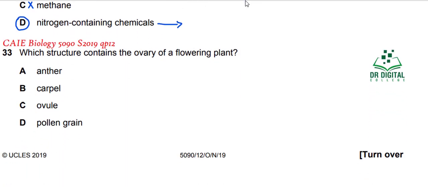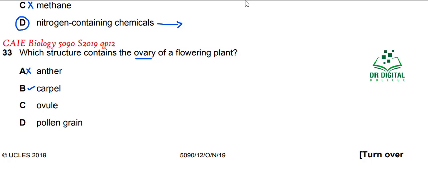In question 33, which structure contains the ovary of a flowering plant? You know that the ovary is present in the female reproductive part, and the name of the female reproductive part is the carpel. Anther is the male reproductive part. Ovule is the part of the carpel, okay, and pollen grain is the male gamete.